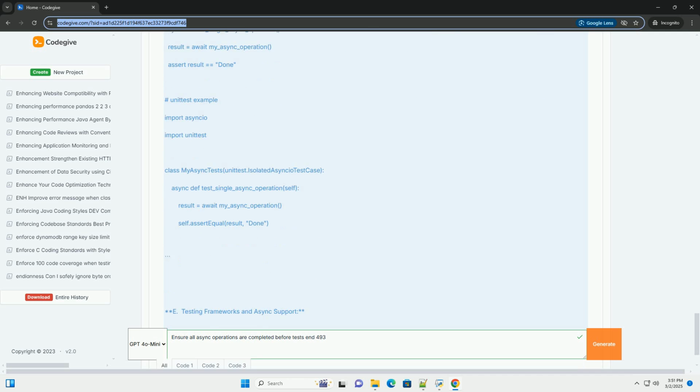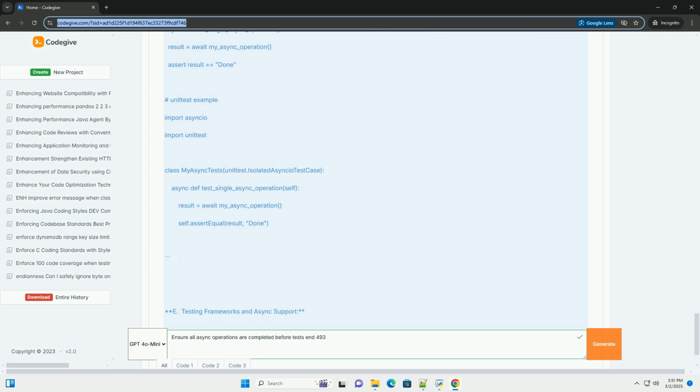4. Clear test structure. Keep your asynchronous tests concise and well organized. Avoid excessive nesting or overly complex logic. 5. Test isolation. Ensure that your tests don't interfere with each other. Use mechanisms provided by your testing framework to isolate the execution of individual tests. 6. Mocking. For complex systems, consider using mocking to isolate your tests from external dependencies, databases, network services.